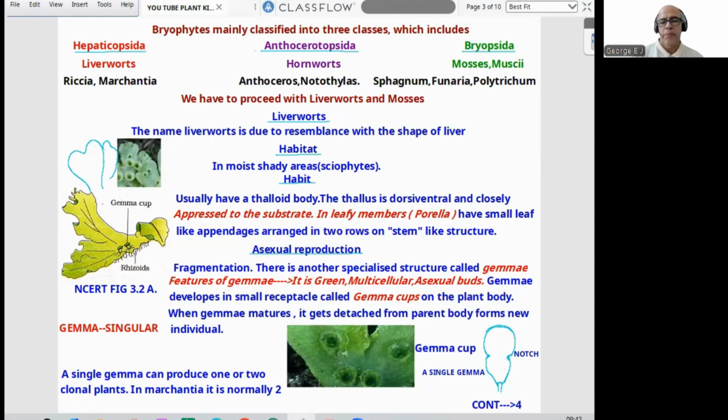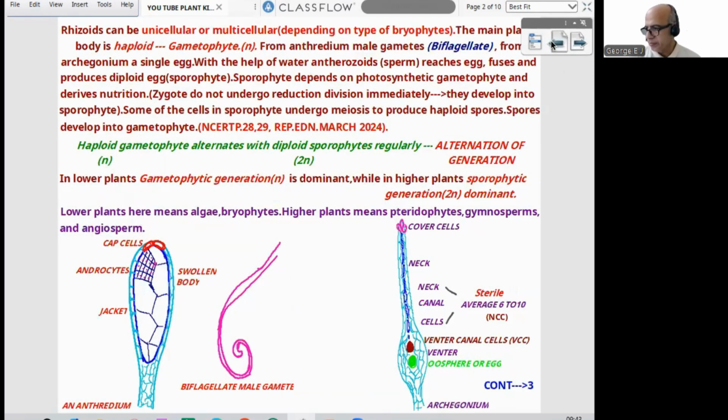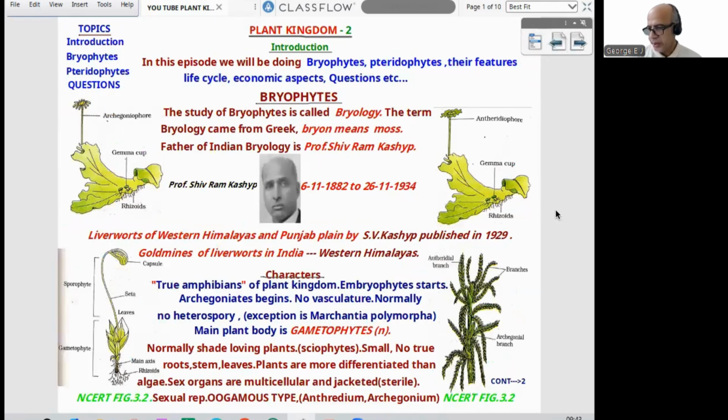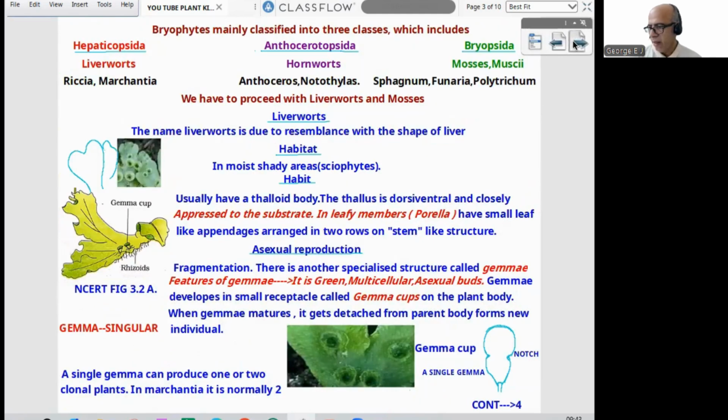Now, liverwort examples are Riccia and Marchantia. Hornworts, now diagram NCERT, Anthoceros and Notothylas. Mosses, otherwise called musci or Bryidae: Sphagnum, Funaria and Polytrichum, the most advanced bryophytes. So we'll be starting with the liverworts. That is the primitive group. Here we can find the NCERT diagram: Marchantia, Funaria, Sphagnum. I think it is clear. Now we can proceed with the liverworts.